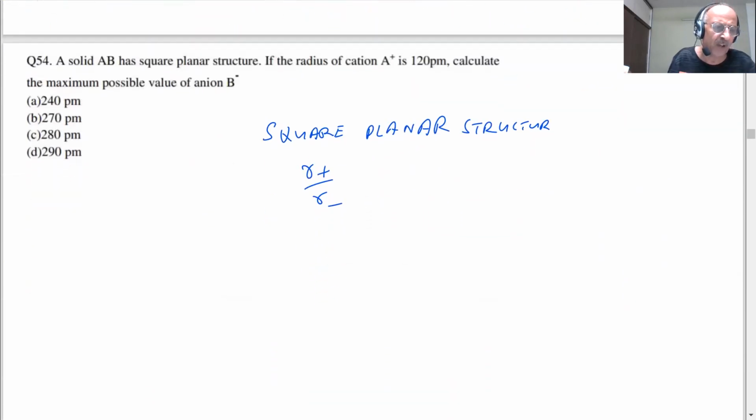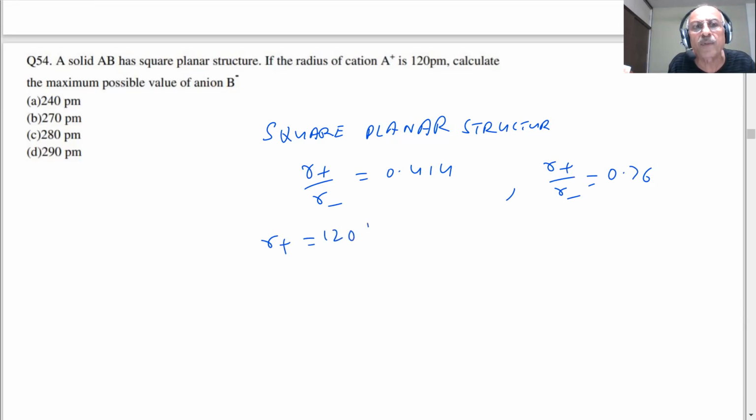The given values are, how much are the given values in this case, students? 0.414, or R plus by R minus is how much? 0.73. Now, if the radius of the cation R plus is given as 120 picometer, then what will be R minus?